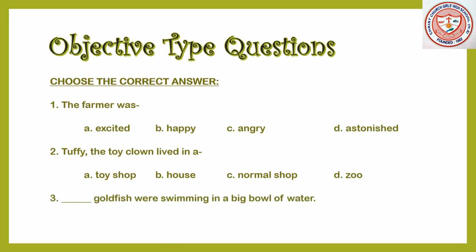Next question. Question number 3. Dash goldfish were swimming in a big bowl of water. What are the options? A. 3, B. 6, C. 2, and D. 8. Question number 4. Enid Mary Blyton was born in A. 1885, B. 1891, C. 1897, and D. 1895.